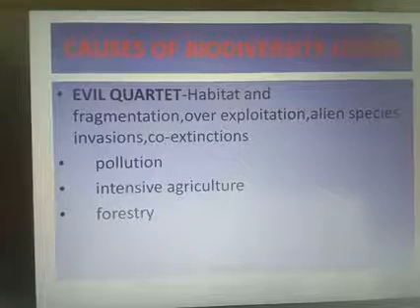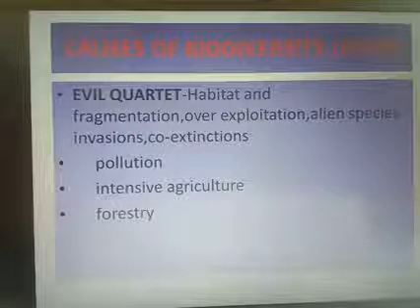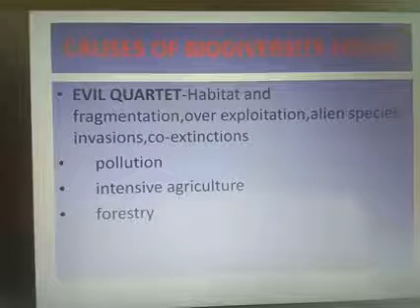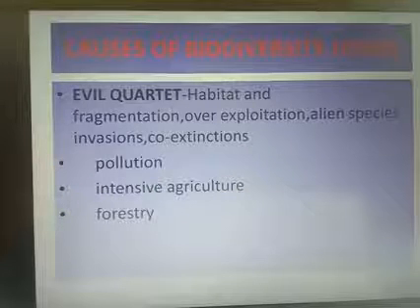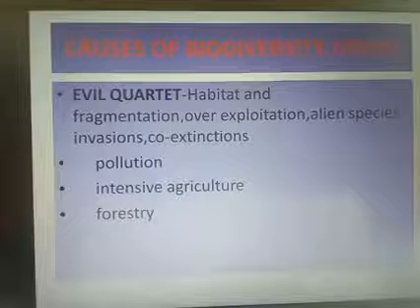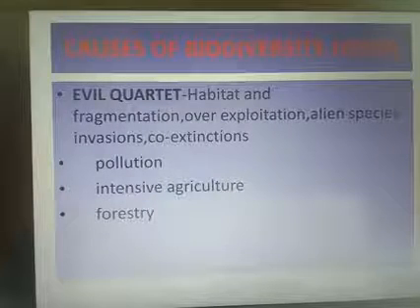Suppose a parasite is seen in our body, and the parasite takes food from our body. If something happens to our body, the parasite is also destroyed. For example, I told you about the panda and the bamboo. Clear? So these are the causes of biodiversity loss.